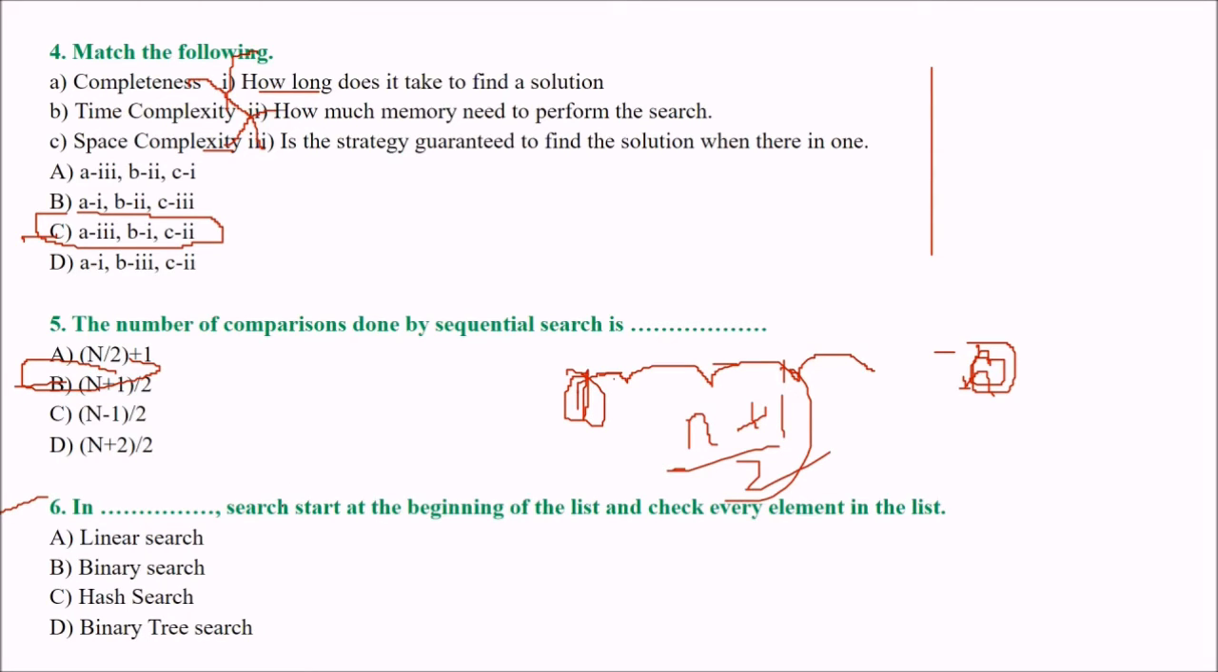Next is: in dash search, start at the beginning of the list and check every element in the list. So it has to check every element and it always starts with the first. So is it linear search? The answer is correct. It is linear search. We go with A.